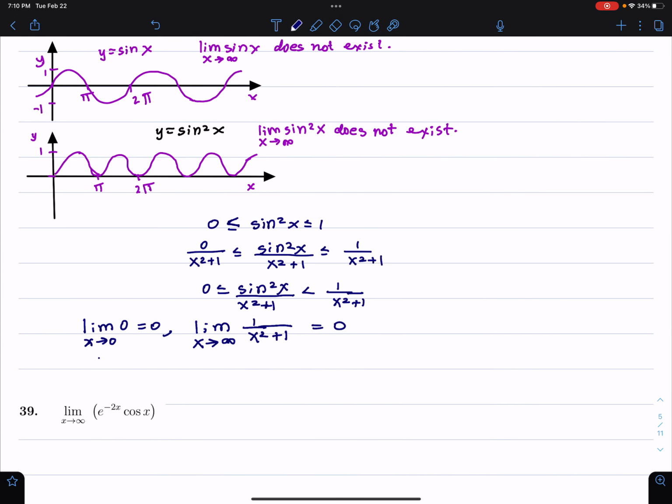Therefore, the limit of this inside function exists and it's equal to 0.